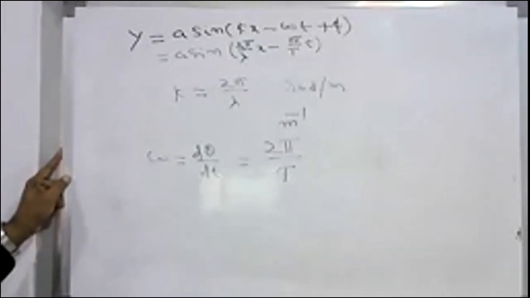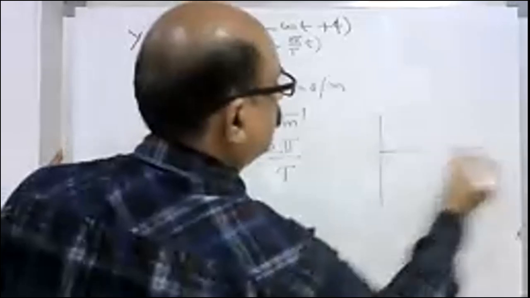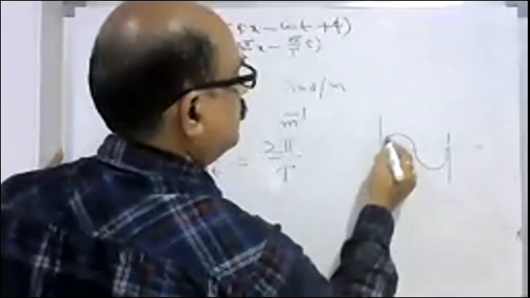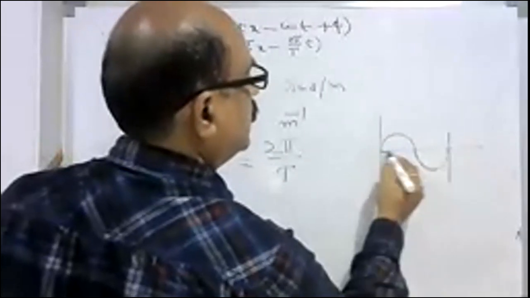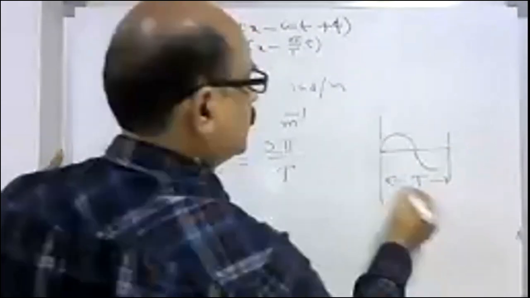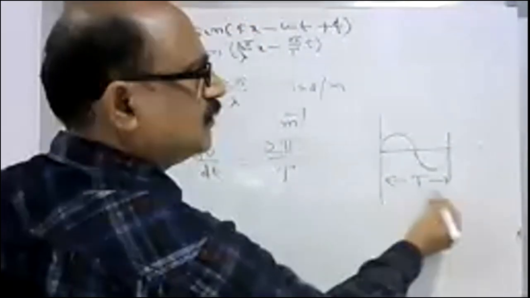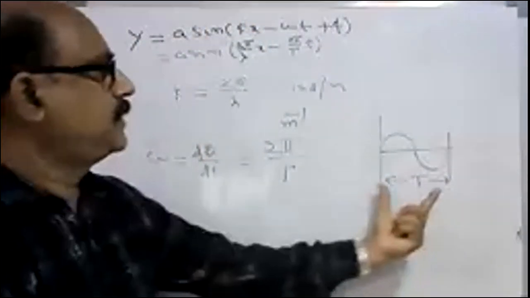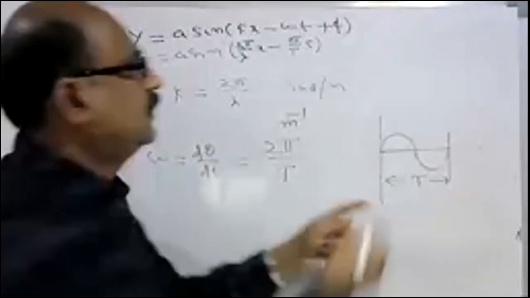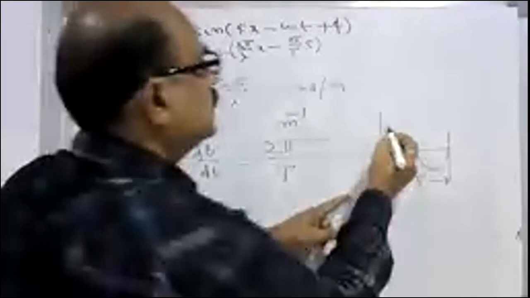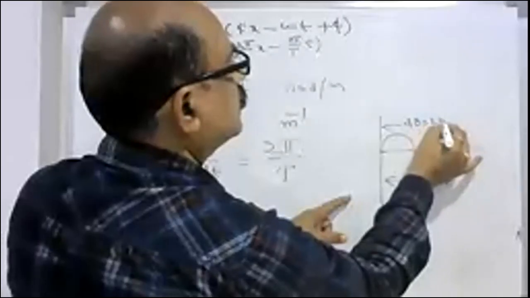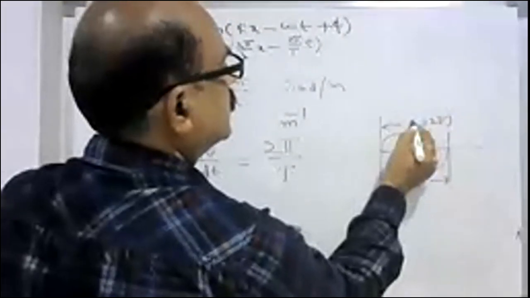For every 2 pi radians of angular displacement, this is pi and this is pi. So after every 2 pi radians of angular displacement, how much time does it take? T, time. How much angular displacement did it make? Delta theta is 2 pi.